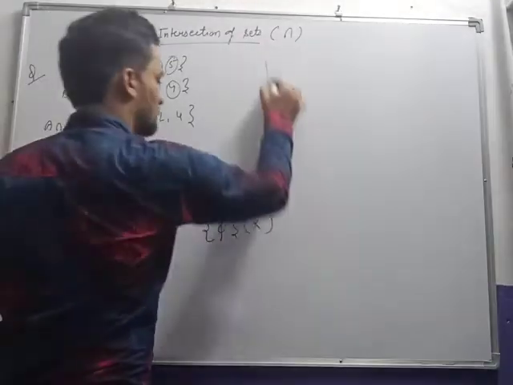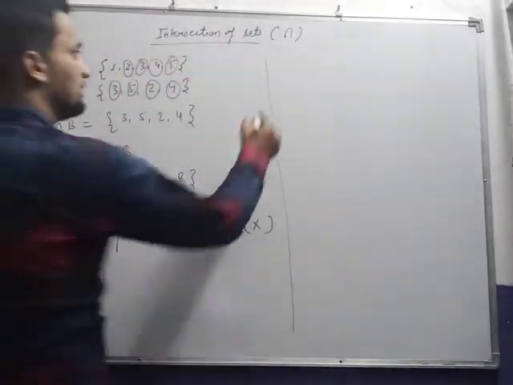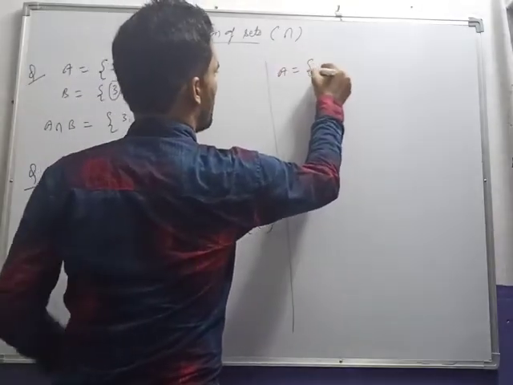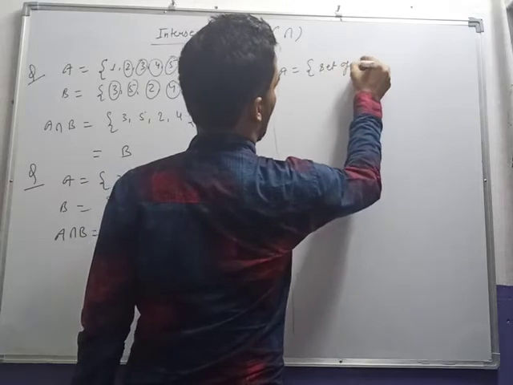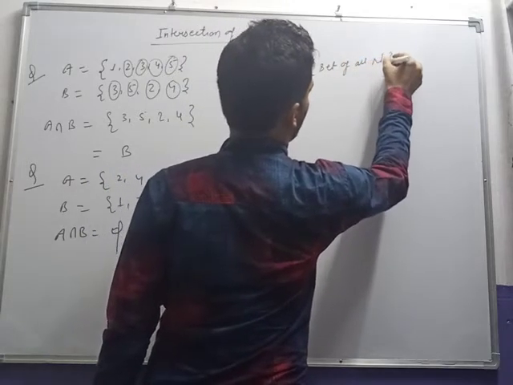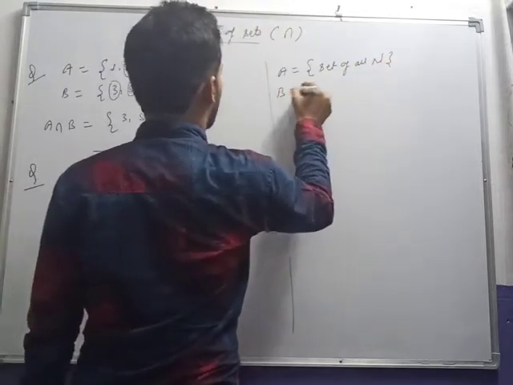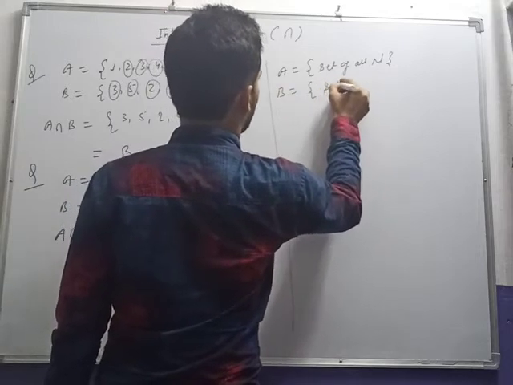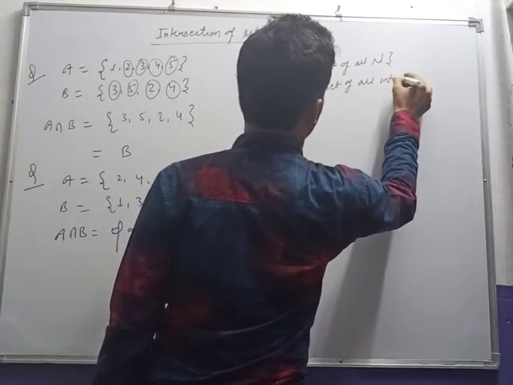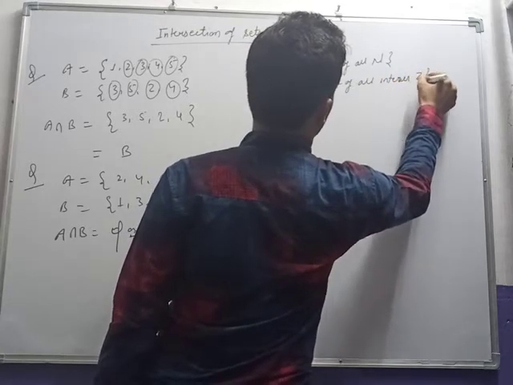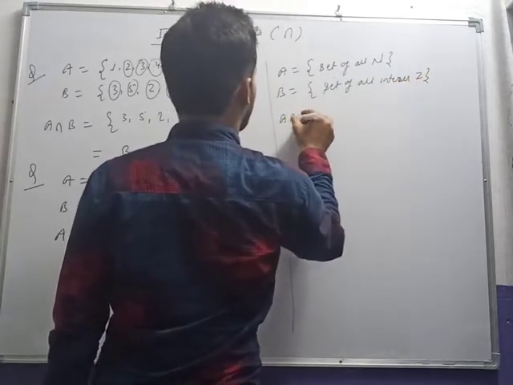And sometimes I may ask you: set A is equal to the set of all natural numbers, capital N, and B is the set of all integers, capital Z. So what will be A intersection B?